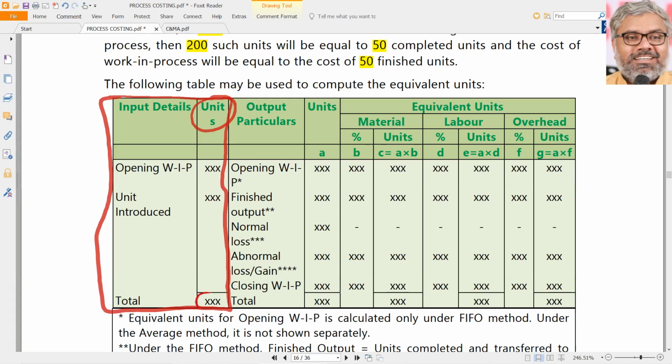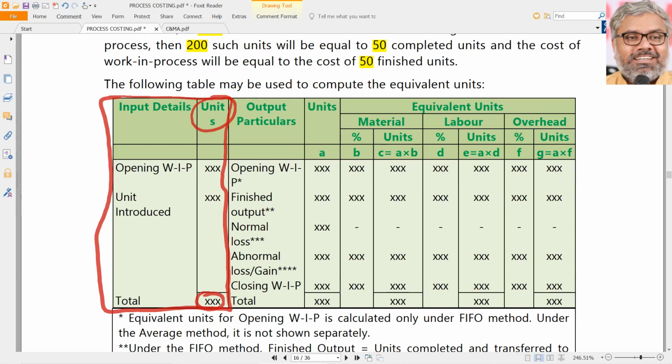This is physical goods we are talking about, not rupees. This particular statement of equivalent units has nothing to do with money. It is purely units and equivalent units. It is purely a quantitative statement, not a monetary statement. First of all we have to be clear: every number is not money. So for opening work in progress, first of all we have to write the number of units. And by the way, in this input we should not worry about equivalent units. Input is just input for matching.